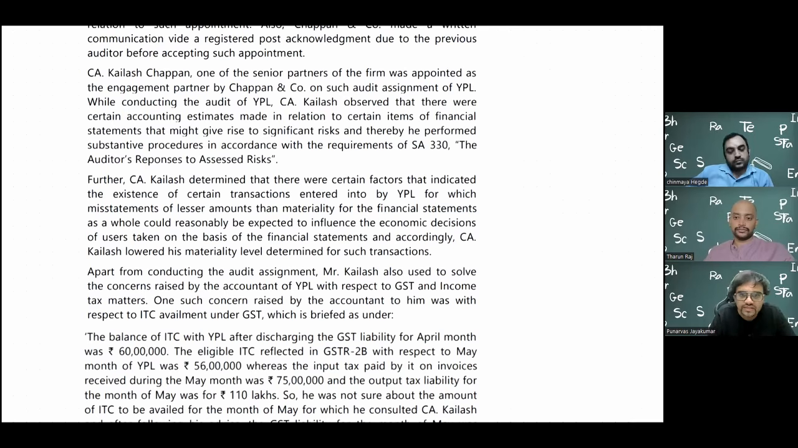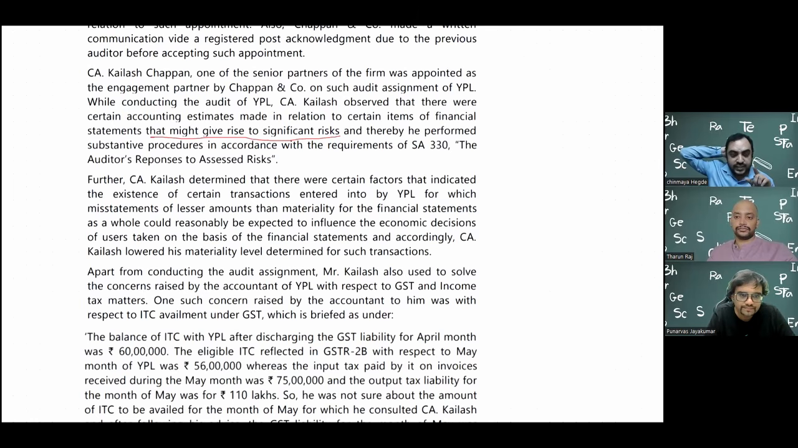So that is what they have given here in this particular question. That if you see, there are certain accounting estimates made in relation to certain items of financial statements that might give rise to significant risks. So he is not very happy with the assumptions that the management has made. That's why he's performing more substantive procedures in response to the assessed risk.